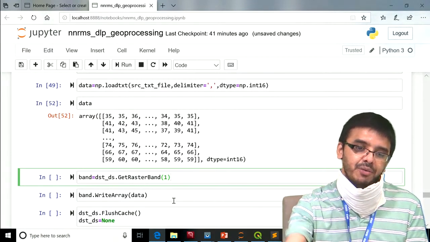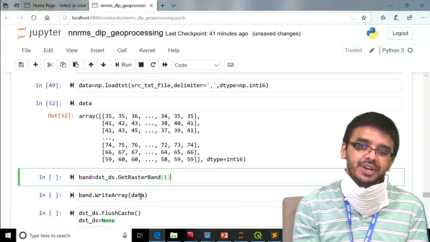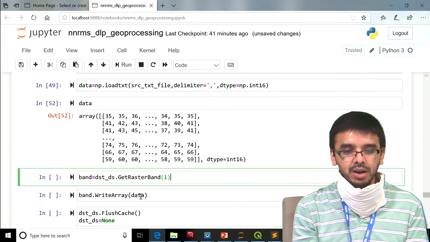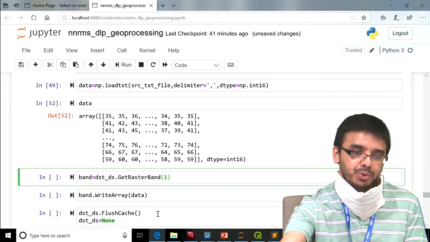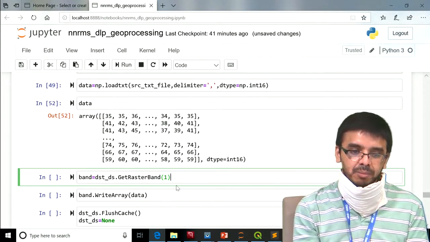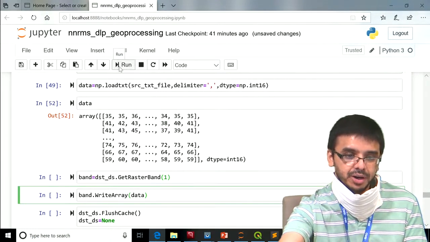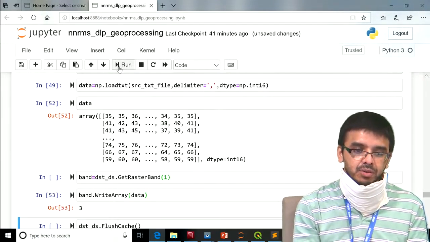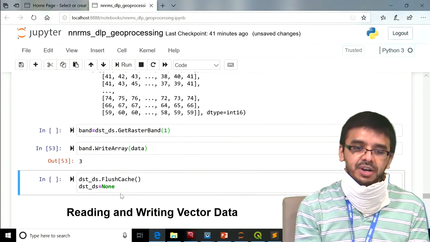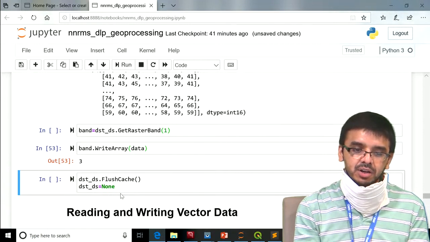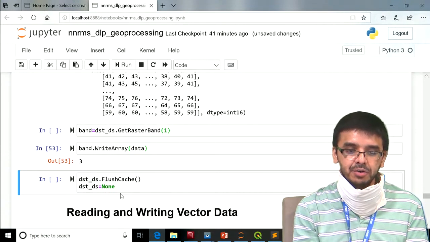Now on this band we need to write the data. There it was ReadAsArray. Here we will call band dot WriteArray, and the data which we want to write on the band. With this the data will be written into the band. After that we need to call destination data set dot FlushCache and then delete this data set. With that the data gets written onto the disk.